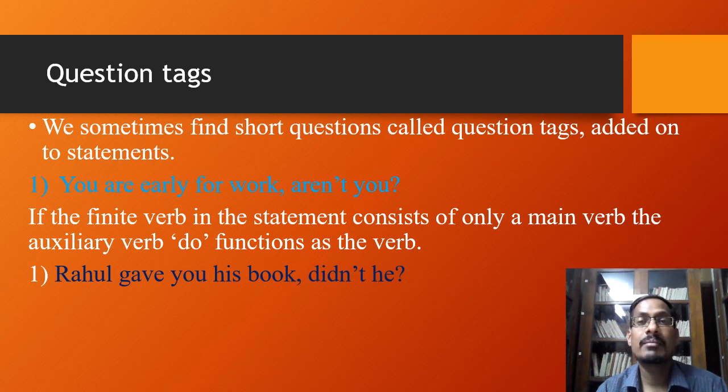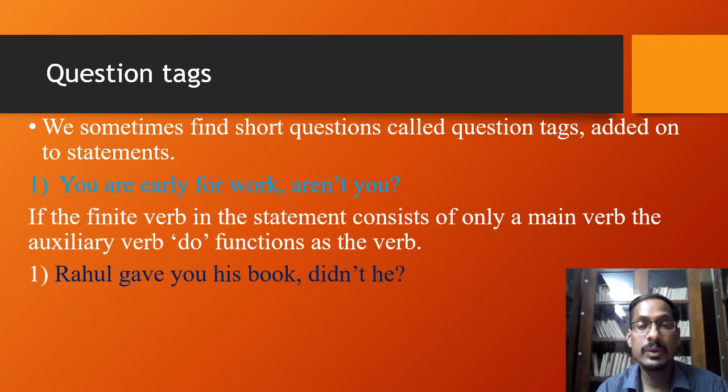So a question tag consists of a verb and a pronoun corresponding to the subject of the statement. It must be noted that the tense of the verb in the question tag is always the same as that of the verb in the preceding statement. And if the finite verb in the statement consists of only a main verb, the auxiliary verb do functions as the verb. Look at the example below.